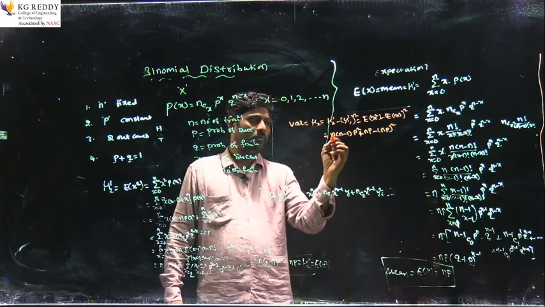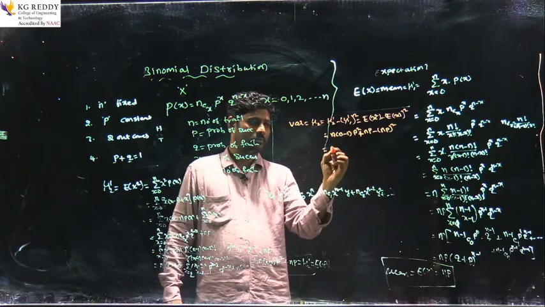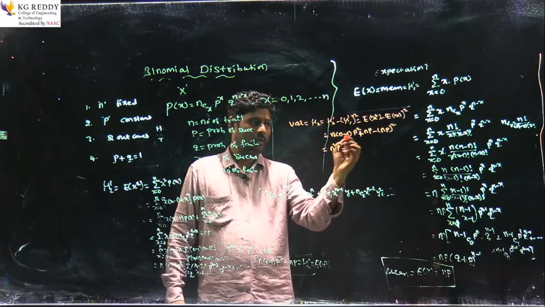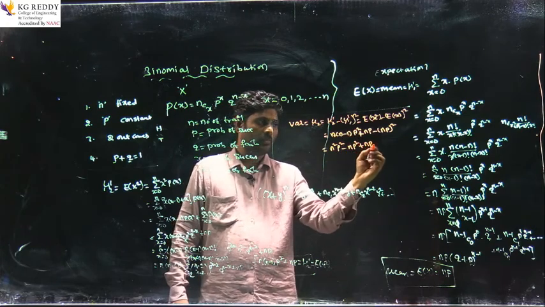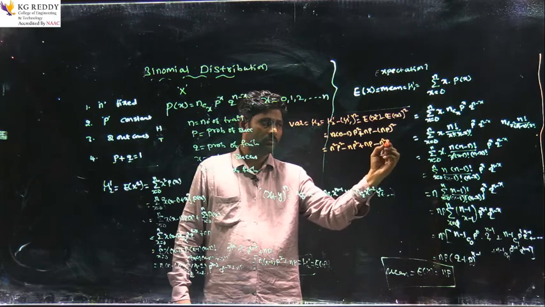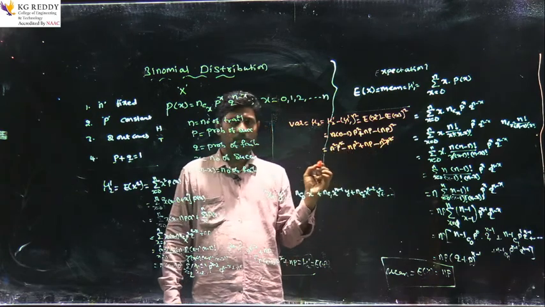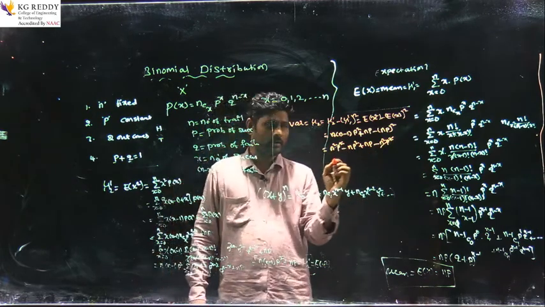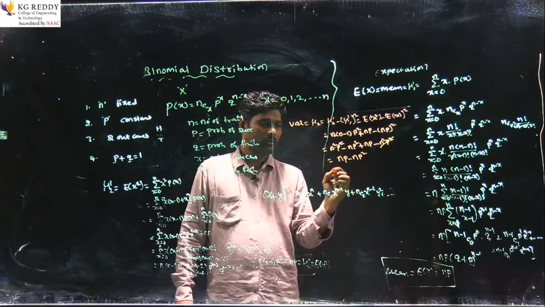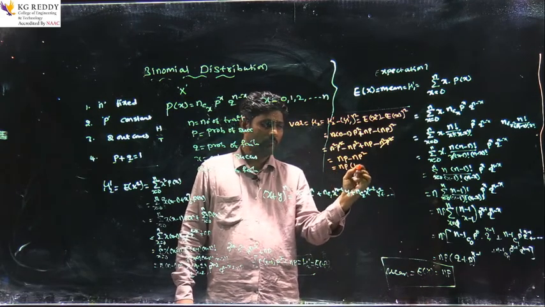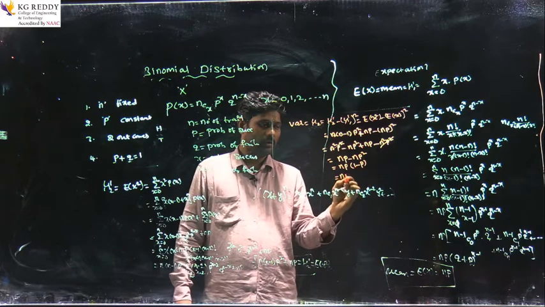Now n into n square p square. So n square p square minus n into 1 into p square plus np minus n square p square, right? So minus n square p square plus n square p square gets cancelled, that equals np minus np square, that equals np common, 1 minus p, np into q.